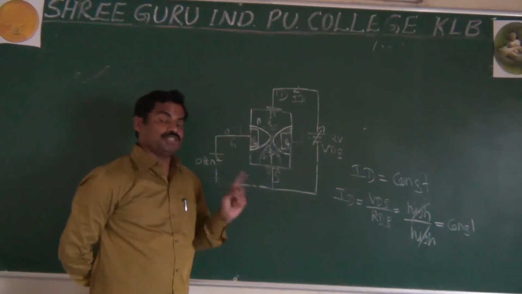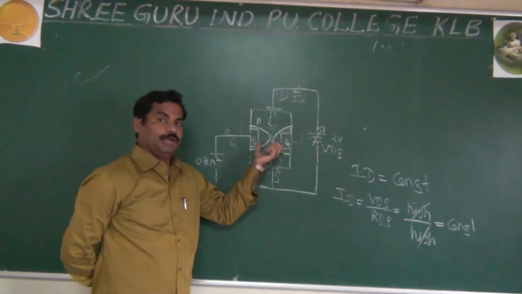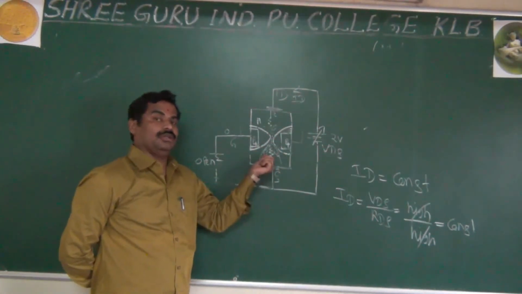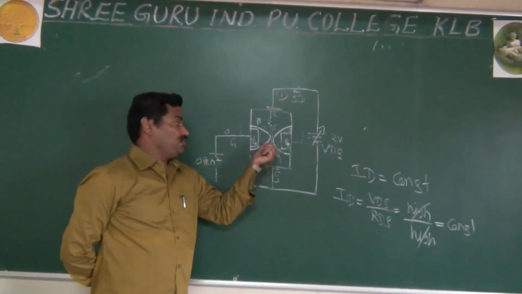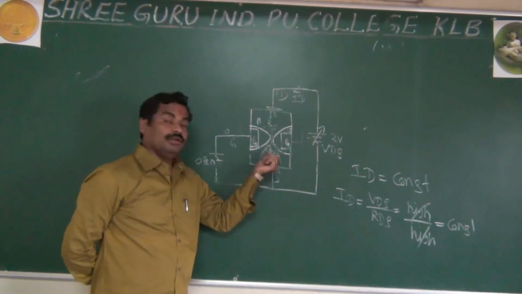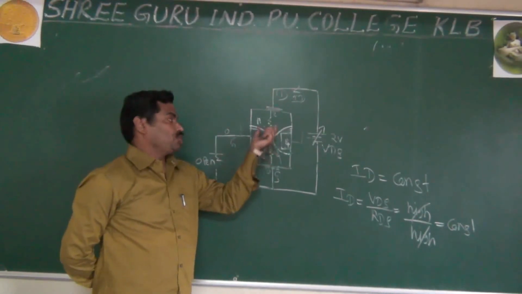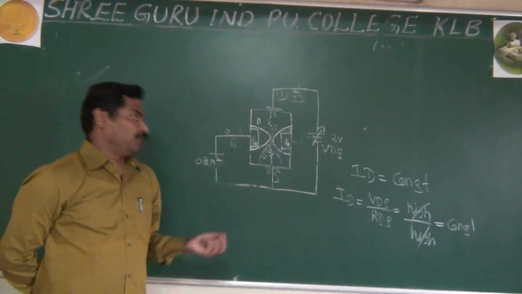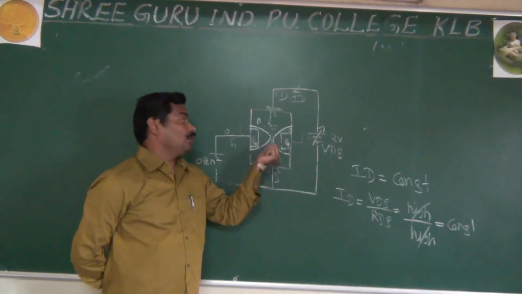The property of the depletion layer is to reduce the channel width. But already some electrons are there in the channel, and those electrons will repel each other. This repulsive force will make the channel not decrease. Actually, the depletion layer wants to decrease the channel, but these electrons do not want the channel to decrease.